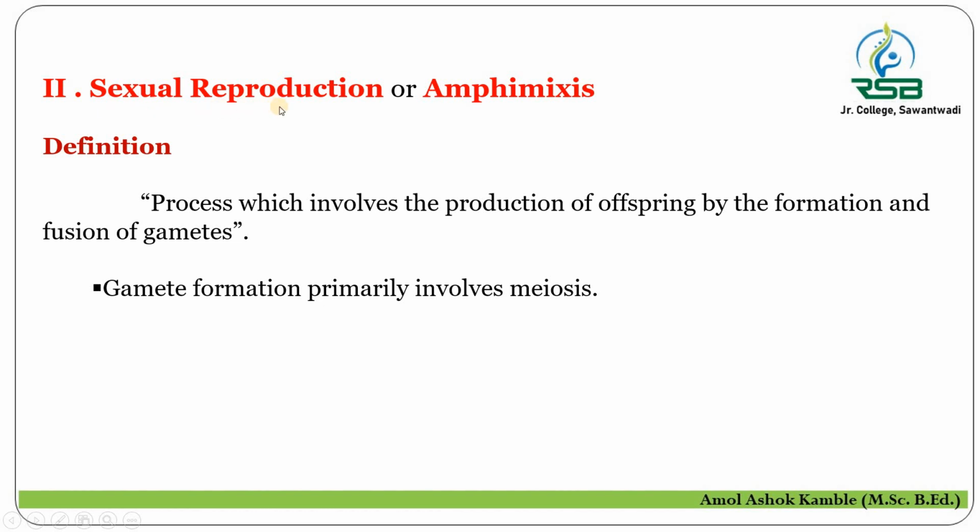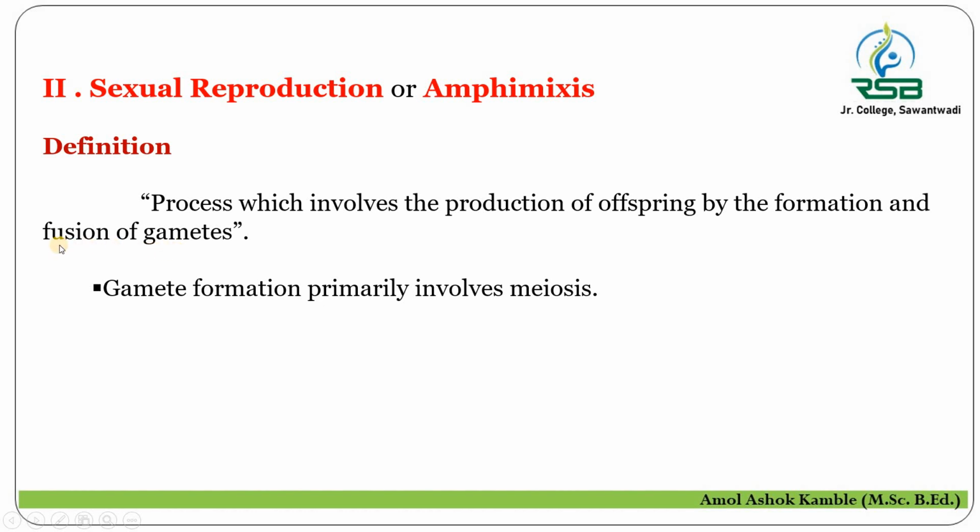So let us come to know the definition of sexual reproduction. Sexual reproduction is defined as the process which involves the production of offspring by the formation and fusion of gametes. So in the process of sexual reproduction, the production of offspring takes place, but the mechanism behind this production of offspring is the formation and fusion of gametes.